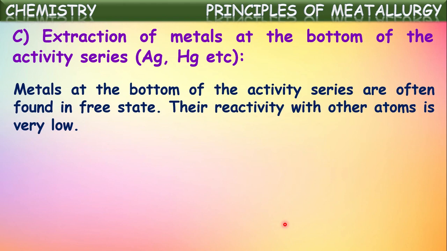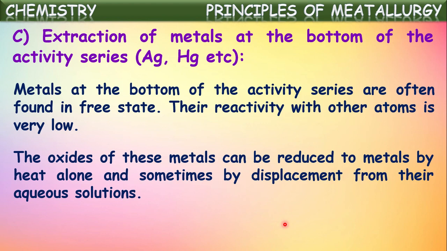Metals at the bottom of the activity series are often found in the free state also. Their reactivity with other atoms is very low. Because of this very low reactivity, these metals are often found in nature even in the free form. The oxides of these metals can be reduced to metals by heat alone and sometimes by displacement from their aqueous solutions. So by heating, these metal oxides can be reduced to pure metals.